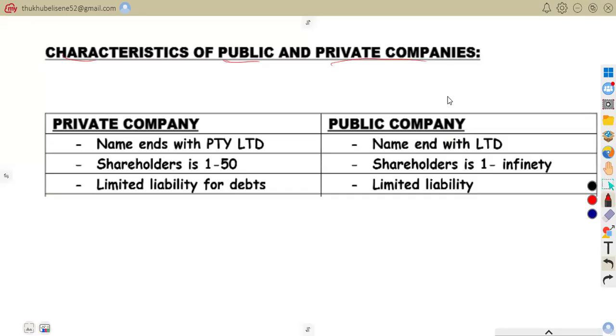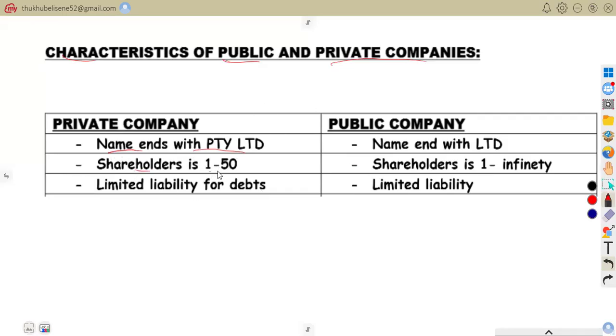Characteristics of private as well as of public company. So now let us start with private company. In a private company, the name ends with Pty Ltd, Proprietary Limited. So a private company's name must end with Pty Ltd. So you can say Sunrise Traders Pty Ltd. That is how we know a private company.